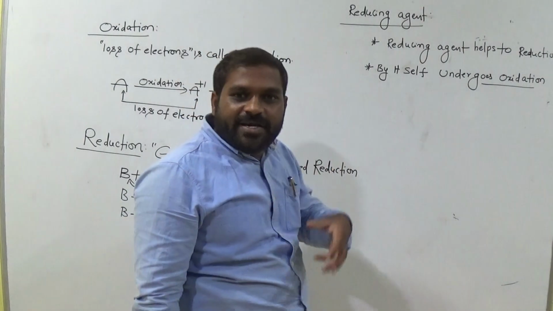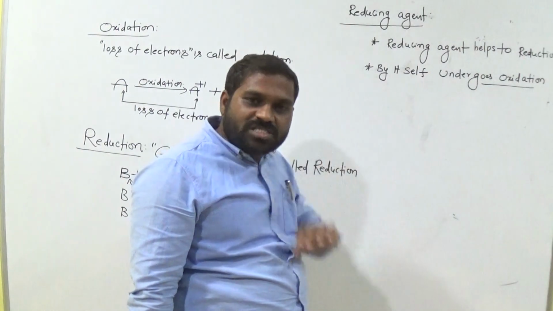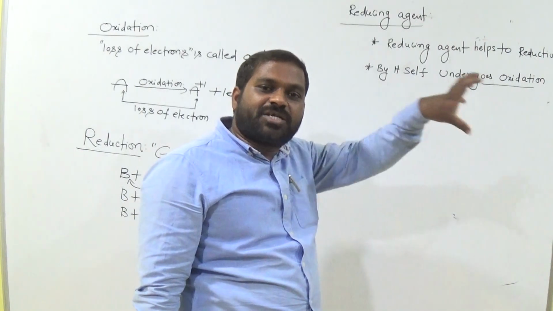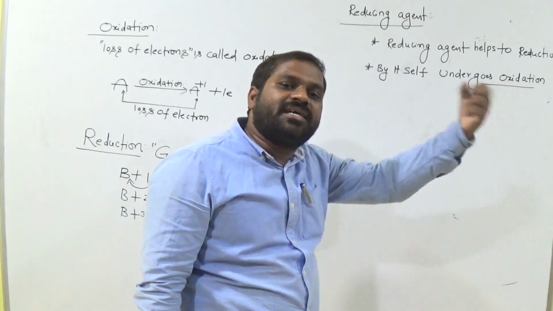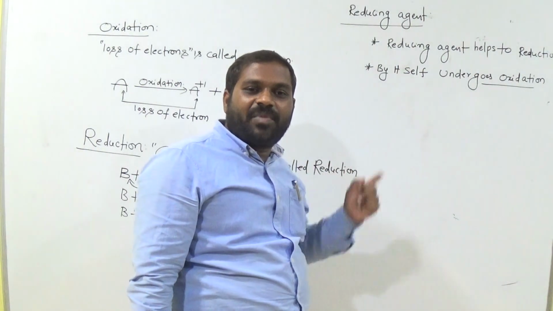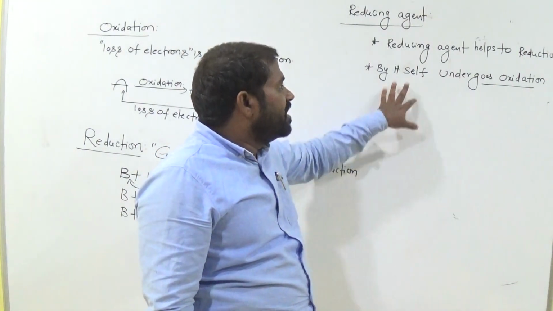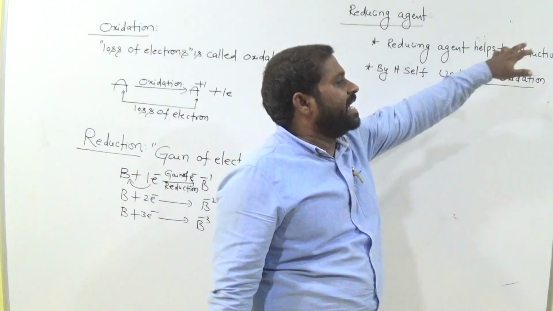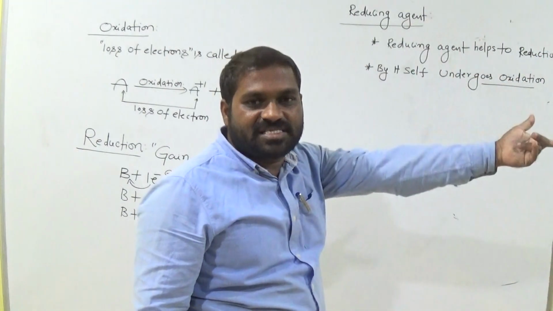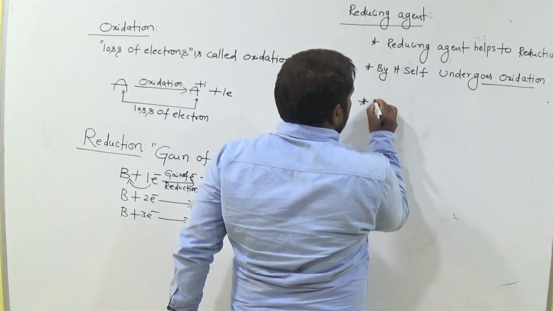Oxidation means itself it loses the electron, am I right? What is oxidation? Loss of electron. So it loses the electron. Now that electron is distributed to another compound. That compound gains that electron. Now that compound undergoes reduction or not? Undergoes reduction. By itself it undergoes oxidation, am I right? Clear? Reducing agent helps the reduction of the other compound. That means it supplies the electrons to others. Simple.